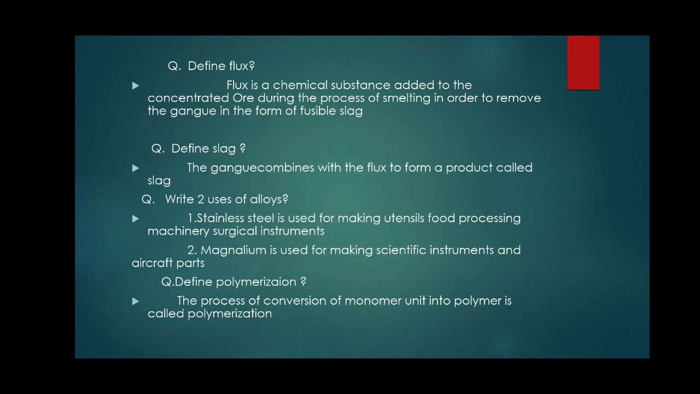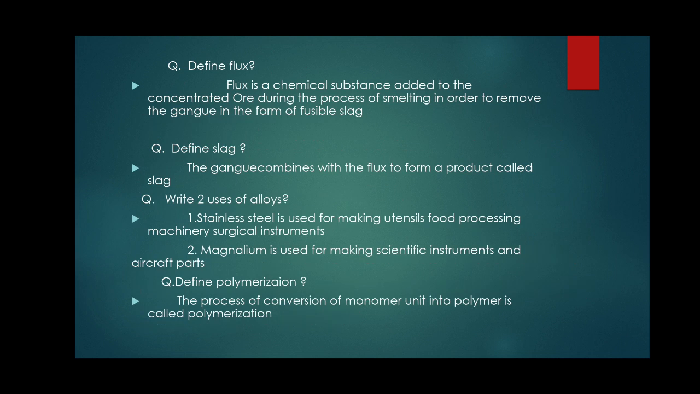Define flux. Flux is a chemical substance added to the concentrated ore during the process of smelting in order to remove gangue in the form of fusible slag. Define slag. These are all questions for 2 marks. Just understand and remember the definitions. The gangue combines with the flux to form a product called slag. Write 2 uses of alloys. Stainless steel is used for making utensils, food processing machinery, surgical instruments. Magnalium is used for making scientific instruments and aircraft parts.